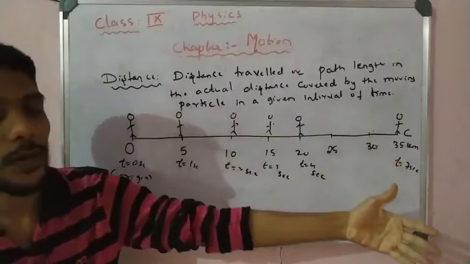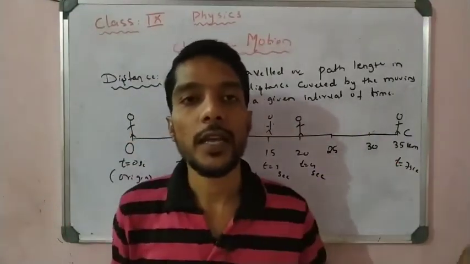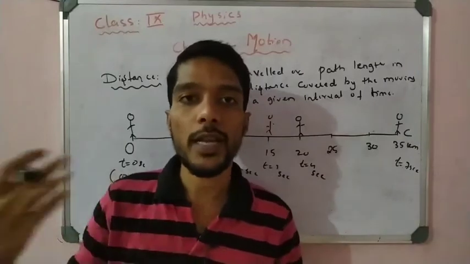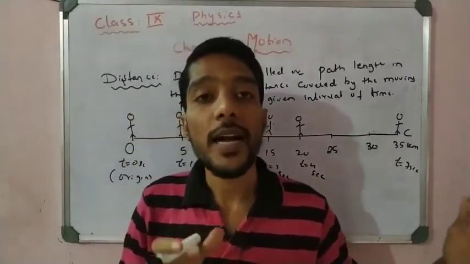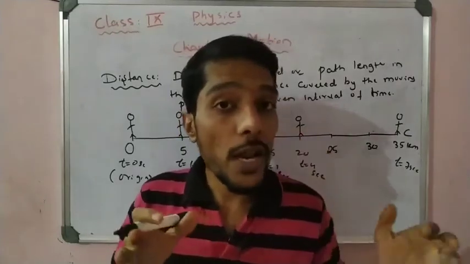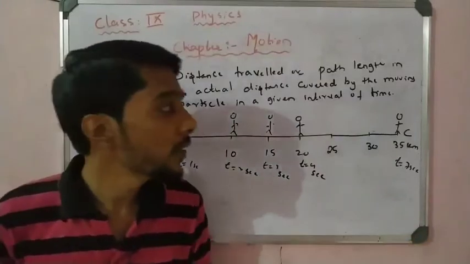Actual distance traveled. So we say that the distance between any two cities, say New Delhi to another city, is 20 kilometers, 30 kilometers. What is that number? The numerical value is nothing but the distance traveled, the distance between the cities. So that is the distance.